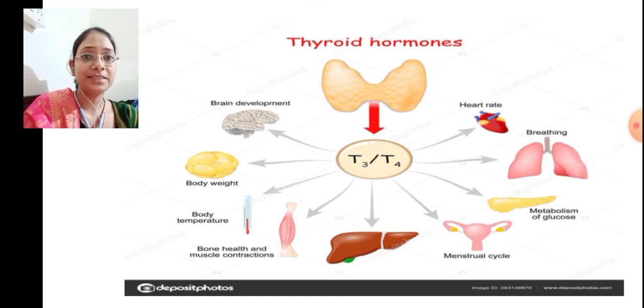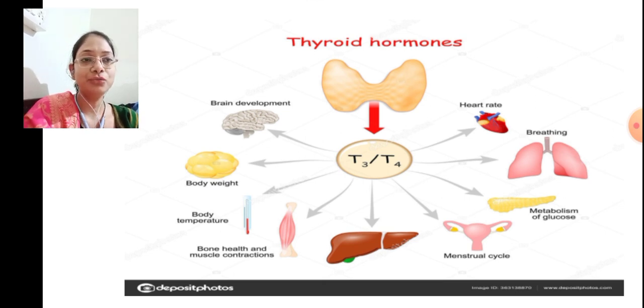So the basal metabolic rate of the body is maintained by the T3 and T4 hormones. For example, you can see brain development, body weight, body temperature, bone health, liver health, menstrual cycle, pancreatic functions, breathing rate, heart rate, everything is under the control of T3 and T4 hormones.